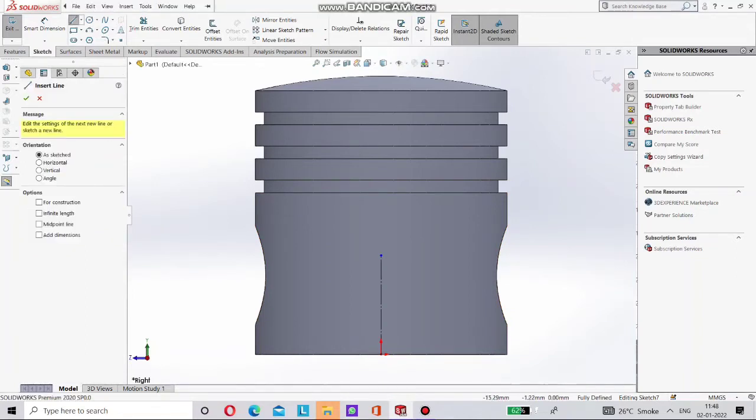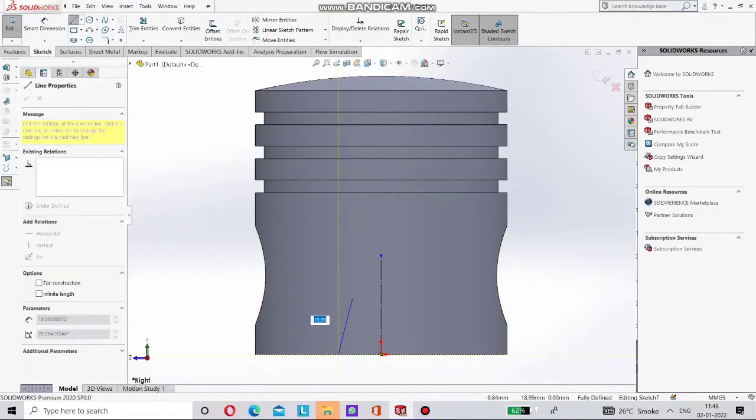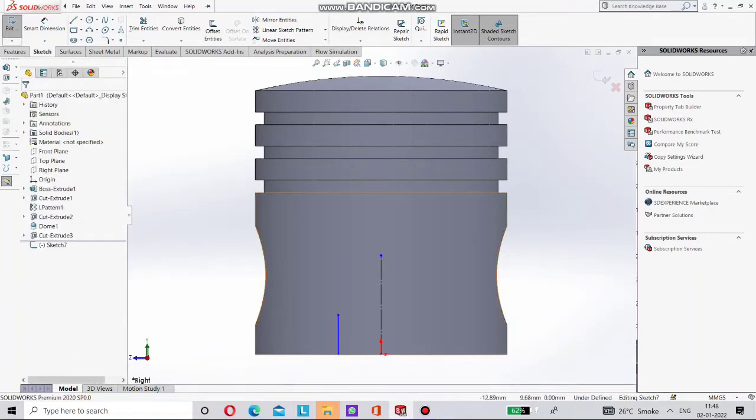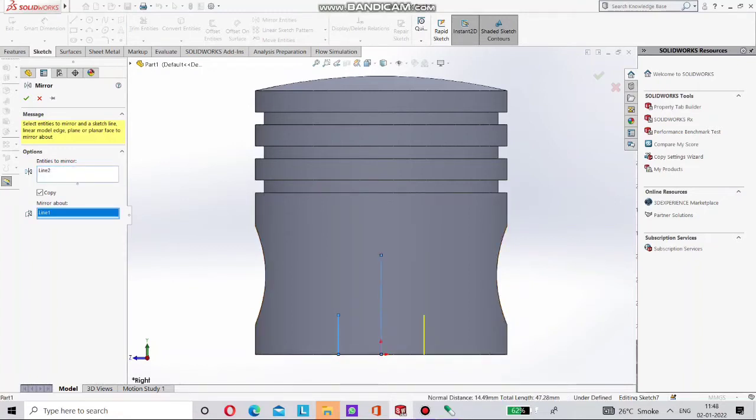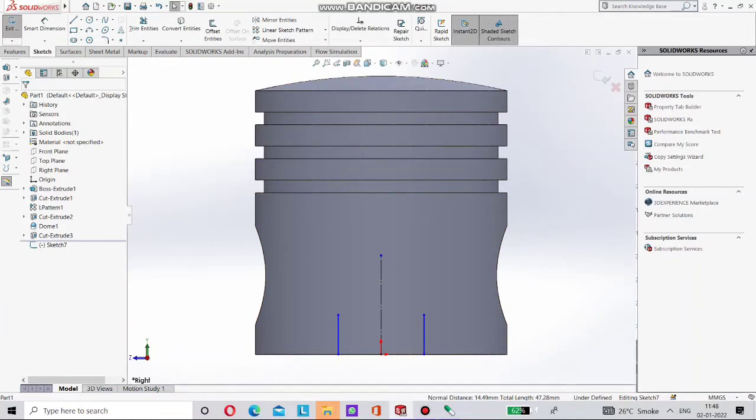We have to make one line like this and mirror it. Just select this line and Mirror Entities. Select this line and mirror about this center line. Done. Now it's time to give it dimension.